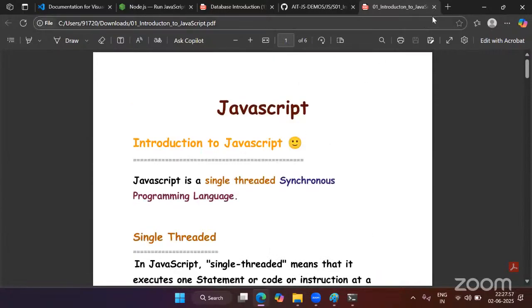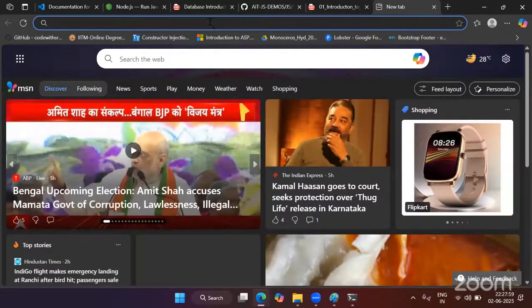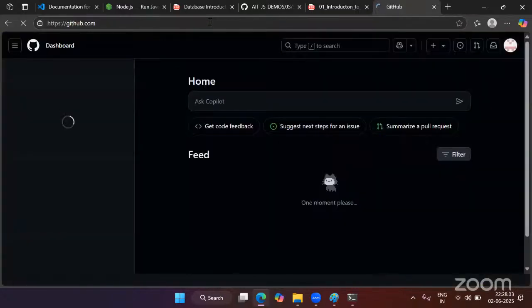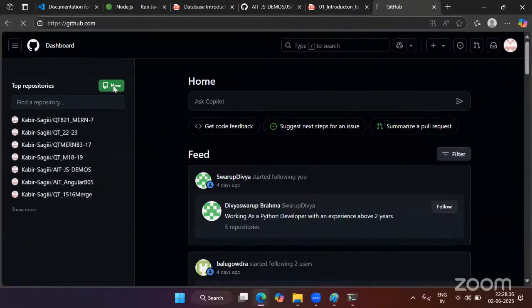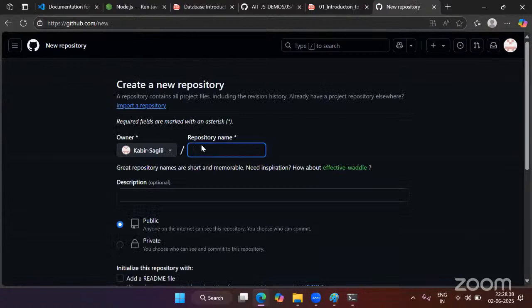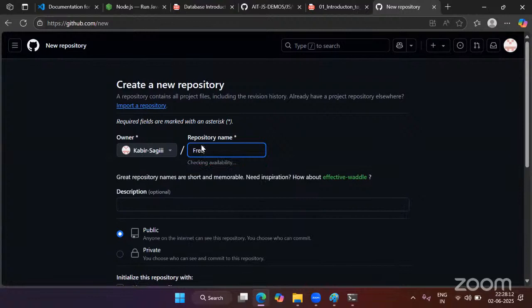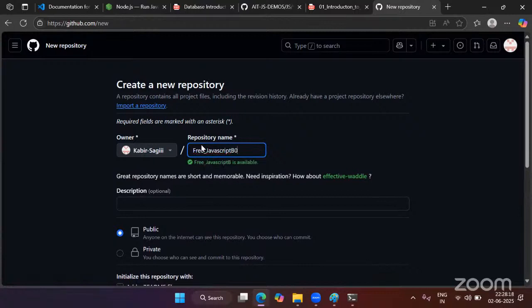So here I will be creating one GitHub repository for your batch. Okay, so let's create one repository also. So here I will say JavaScript, or first let me add free JavaScript batch 1.